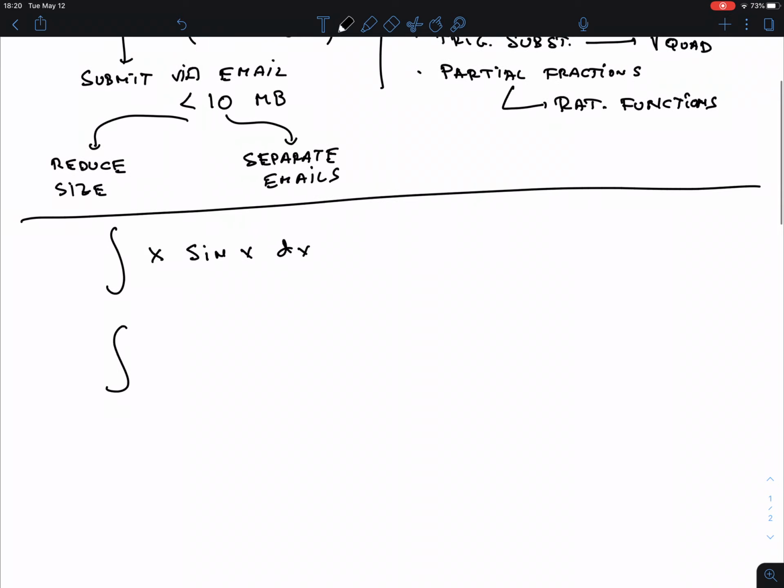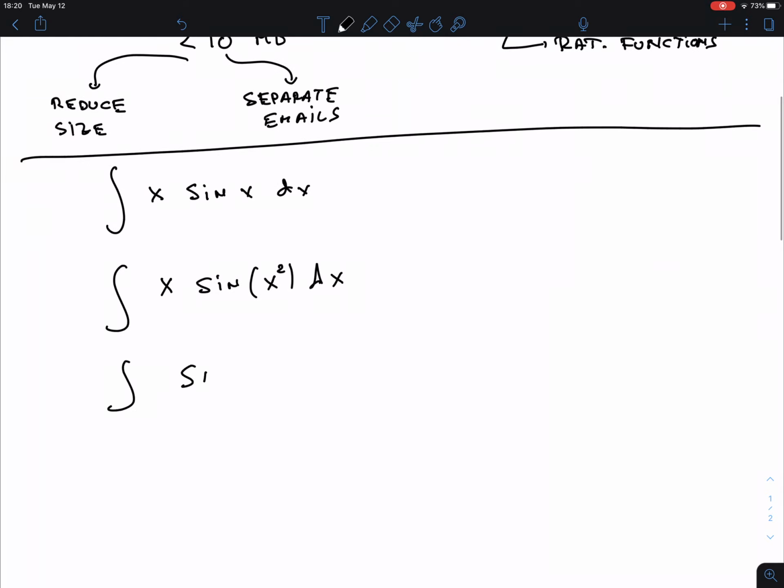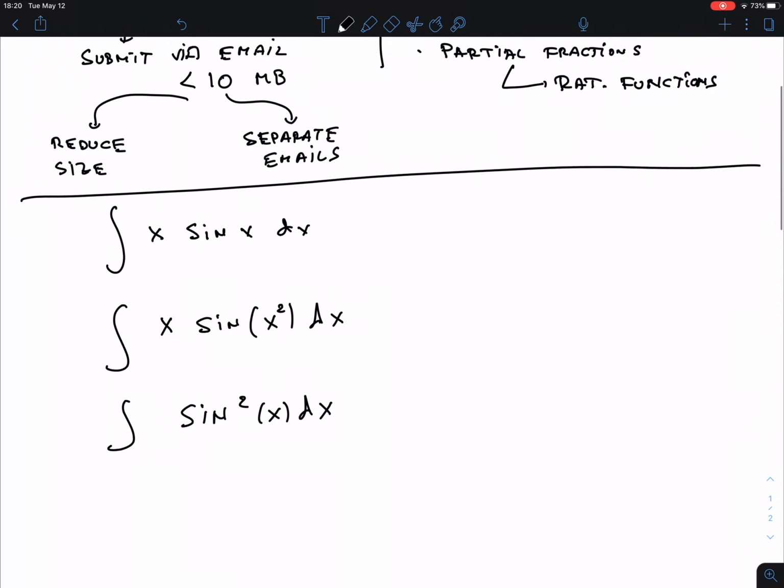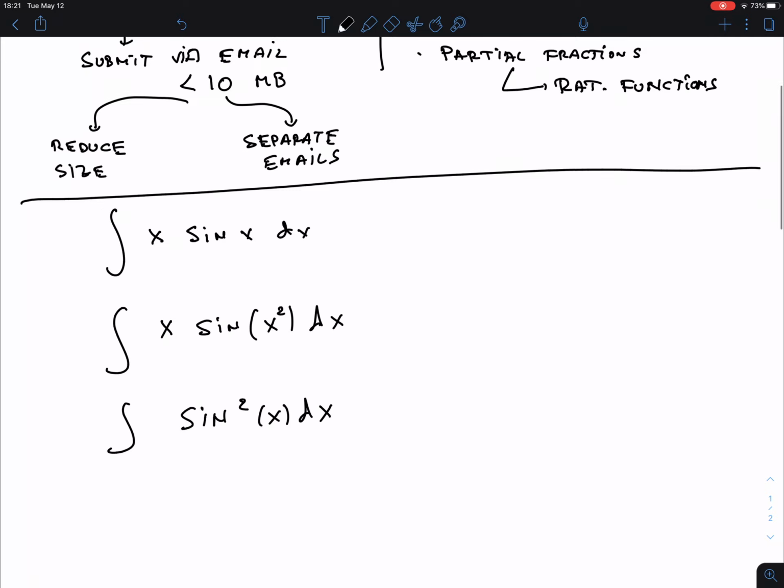I'll write them all 3 up first, and then we can discuss. But think about this also all the time. Okay, so these are my 3 slightly different looking integrals, and they all will need a different method. Pause the video, think about it yourself. Which method is each of these 3? Don't just listen to me, because you have to practice these things. Just figure out what the method is. I hope you thought a little bit about it. So let's discuss what is going on here.